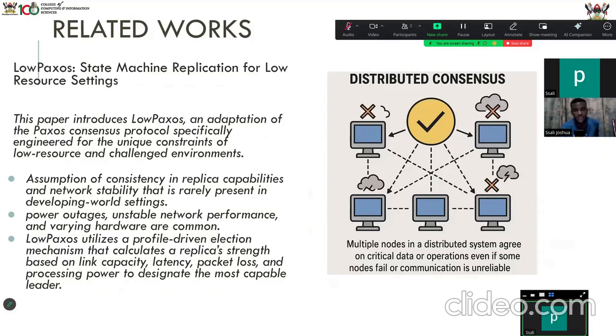The next related work is low Paxos. That's a state machine replication for low resource settings. So the paper introduces an adaptation of the Paxos consensus protocol that's specifically engineered for the unique constraints of low resource and challenged environments. Of course, the assumption, which happens to be true, is that network stability is rarely present in developing world settings. Things such as power outages, unstable network performance, and varying hardware are common. So this protocol, low Paxos, utilizes a profile-driven election mechanism that calculates a replica strength based on the link capacity, latency, packet loss, and process power to designate the most capable leader.